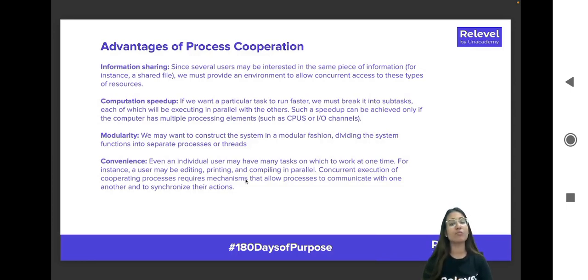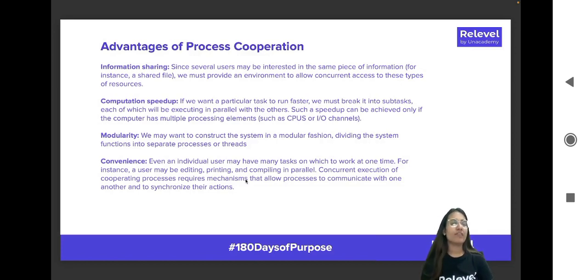The third advantage that you get is modularity. We want to construct a system in a modular fashion, dividing the system functions into separate processes or threads. We always want to make sure that the entire system is modular. Modularity is a very, very important concept. We want to divide all the system functions into separate processes or separate threads so that each process or thread has a separate task to perform that it can execute in silos or independently.